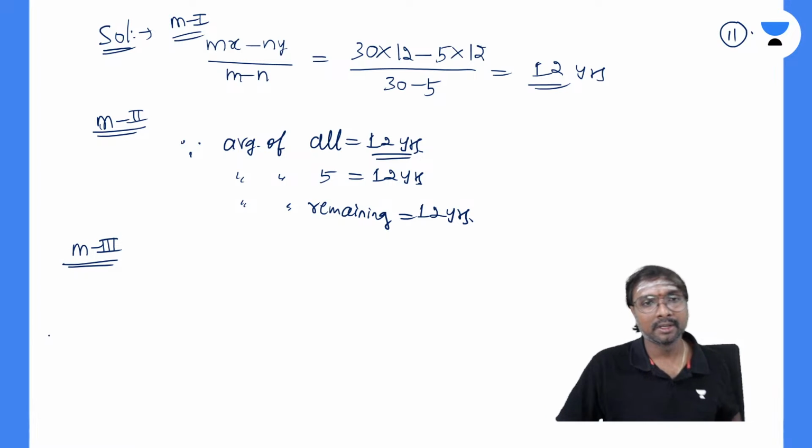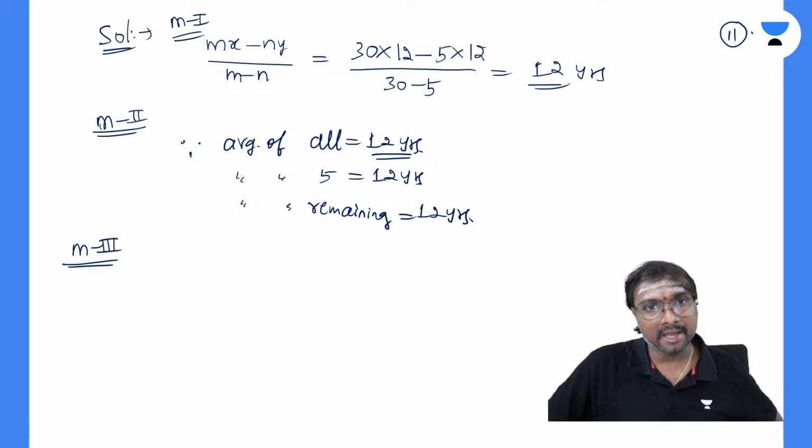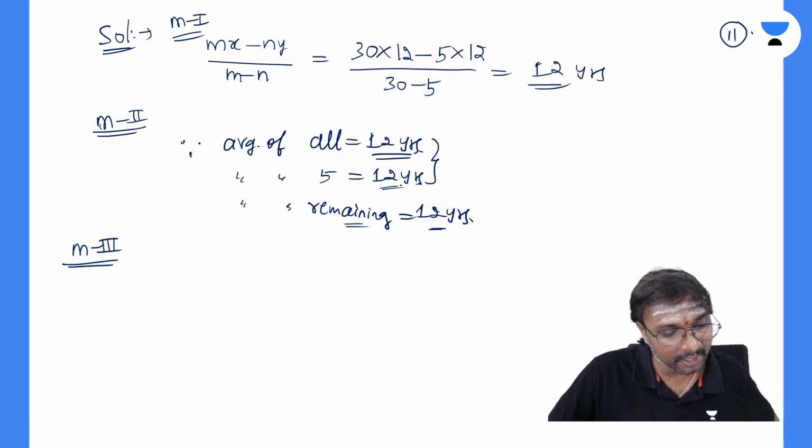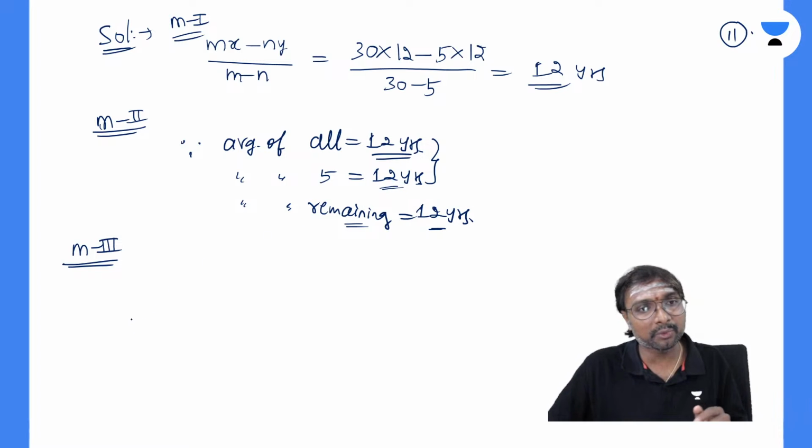Is that clear, all of you? So the average of all students will be 12 years, and the average of these 5 students will be 12 years, right? When is it possible that the average of some students and the average of all students will match? When the average of the remaining is also the same, then only will it match, no? Yes, right.